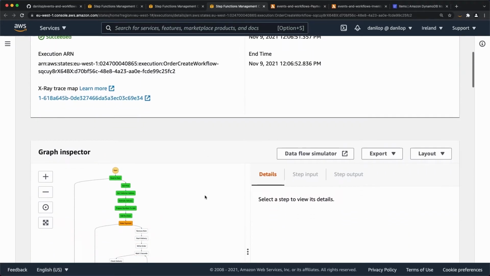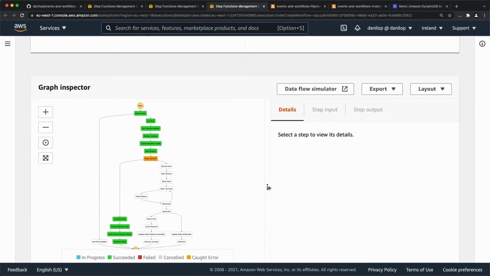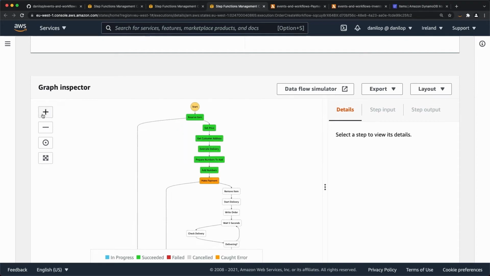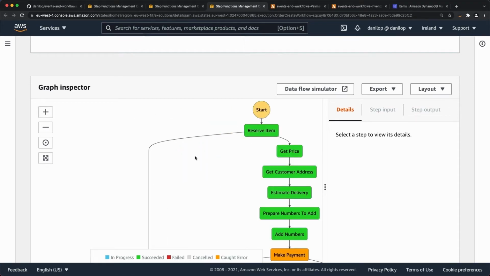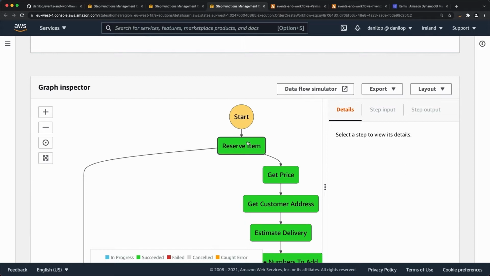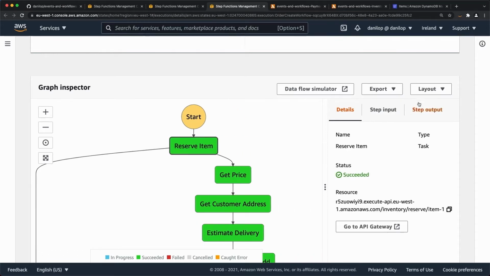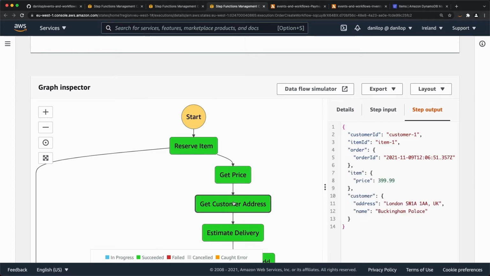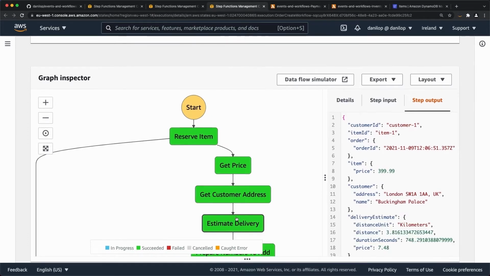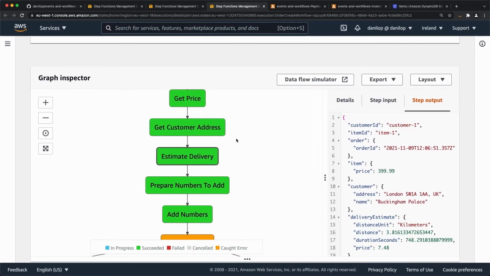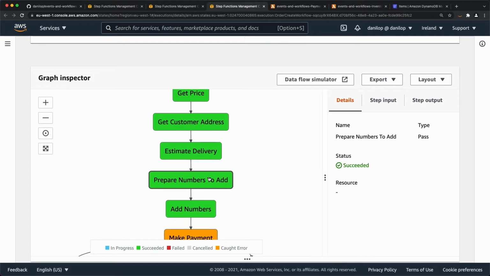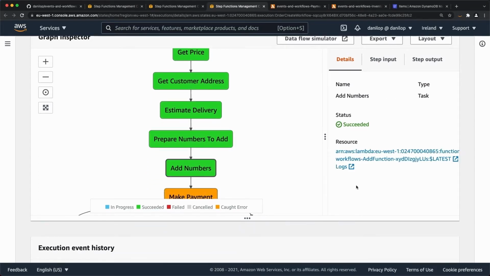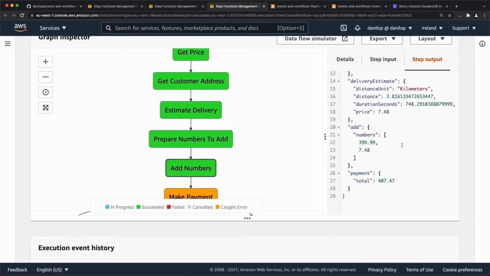So we can make a little bit more space here, zoom a little bit, and then we can see what happens in each step. If I go here and look into the output, I can see that the first step is to reserve an item. Then we get the price of the item, we get the address. Based on the address, we estimate the delivery and the delivery cost. Then we add these numbers together to have the total price, so cost of the item plus the cost of the delivery.